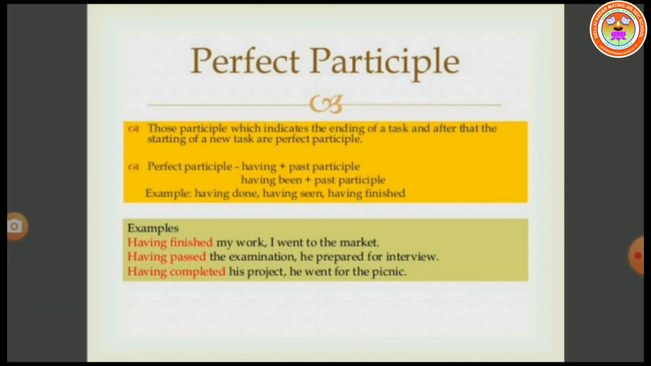Next, perfect participle. Those participles which indicate the ending of a task and after that the starting of a new task are perfect participles. Perfect participle is formed by having plus past participle, or having been plus past participle. These are the formation of perfect participle: having plus V3 or having been plus V3. For example, having done, having seen, having finished.